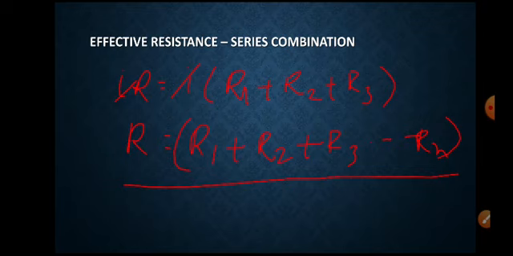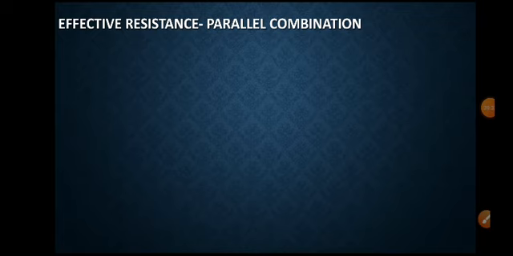In series connection, the total resistance is determined by adding the individual resistances. If the number of resistances increases, the resistance automatically increases in a series combination. Another combination is the parallel connection.